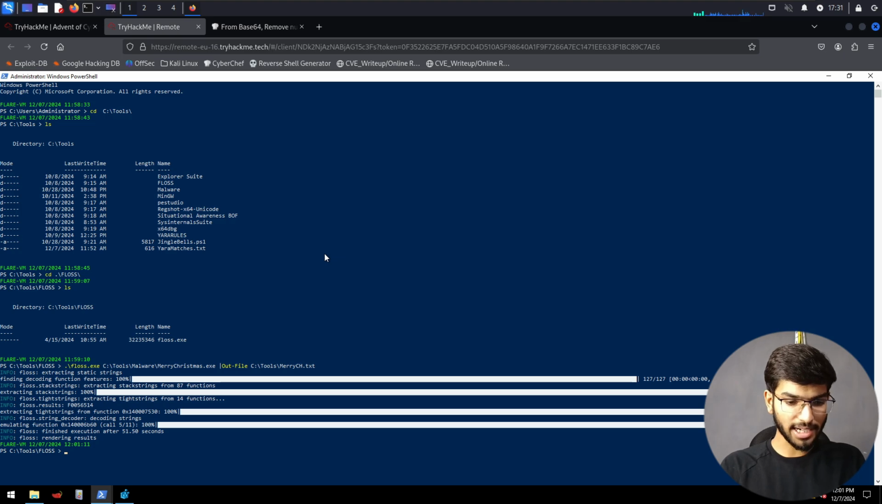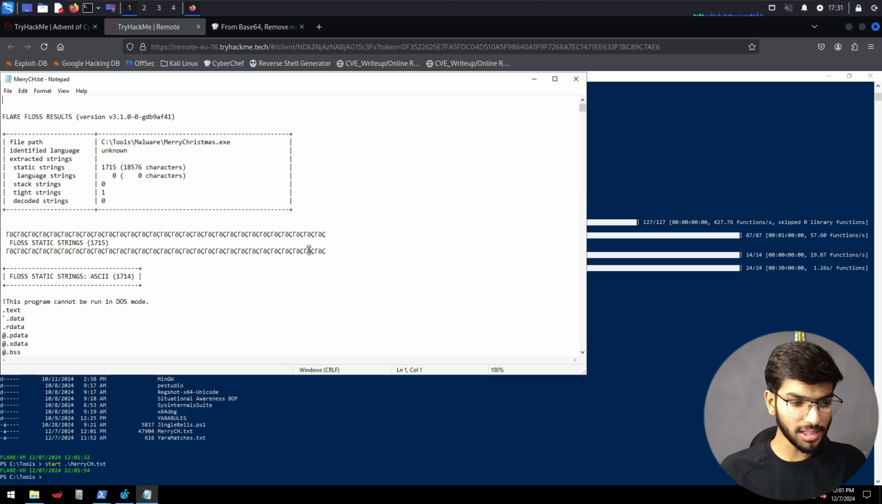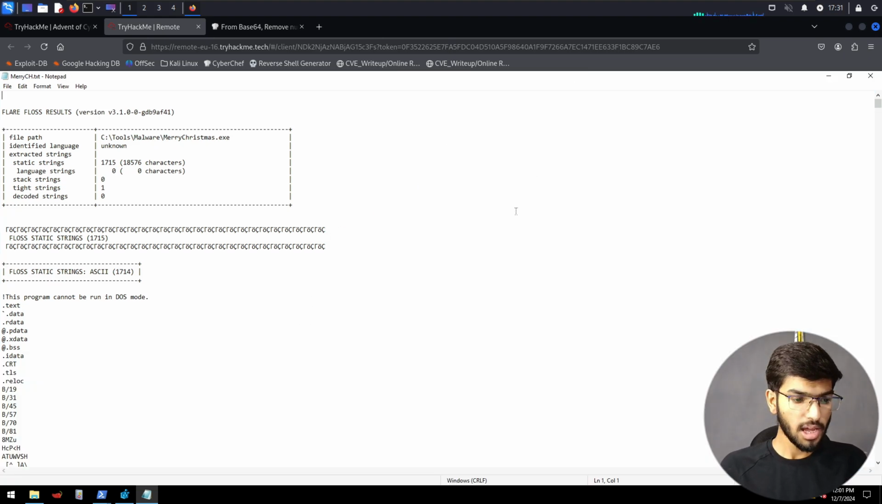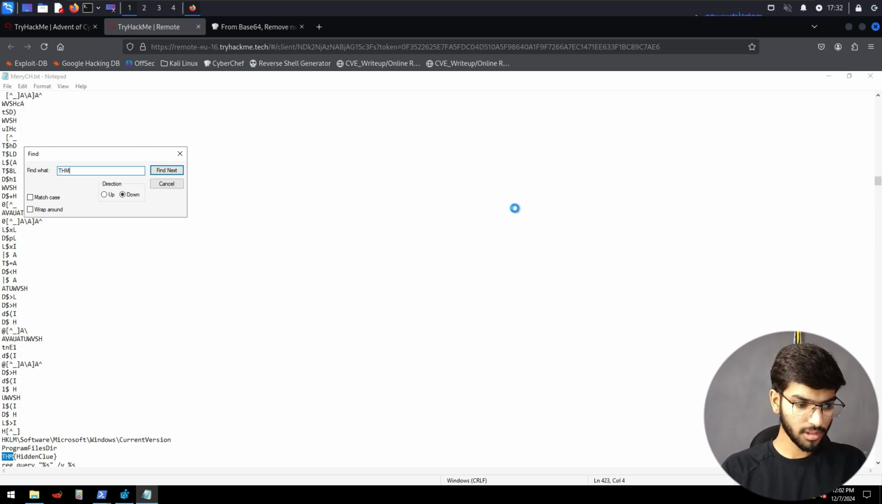So let's go back to the tools directory and look at the contents here. We see that we have a file called merrych.txt. So let's open that particular file using Notepad. Let's run the command start merrych.txt and press enter, which is going to open this in Notepad. Now using Control F, let's search for THM. And we see our flag here.